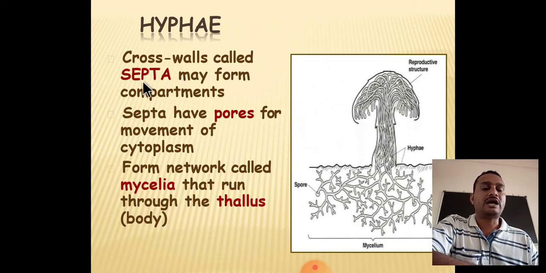Next is the septa. Septa means wall, a cross wall structure. This cross wall called septa may form a compartment. Suppose this is the complete structure of mycelium, but inside the mycelium the hyphae are separated from each other by means of septa compartments, forming a multicellular-like structure.